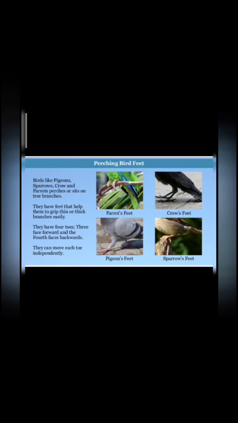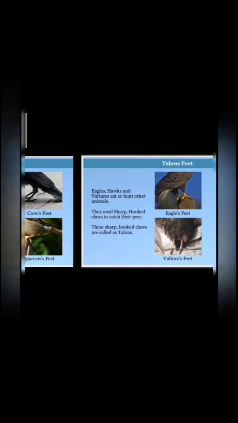Now look, perching bird feet. Birds like pigeon, sparrow, crows and parrot perch, or sit, on tree branches. They have feet that help them to grip thin or thick branches easily. They have 4 toes, 3 face forward and the fourth faces backward. They can move each toe independently. Look how their feet look.